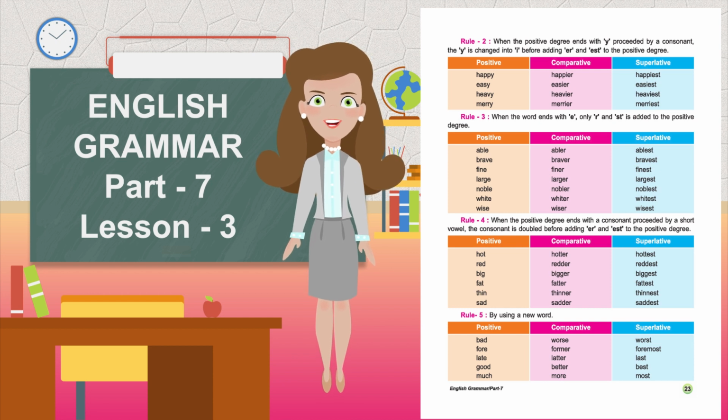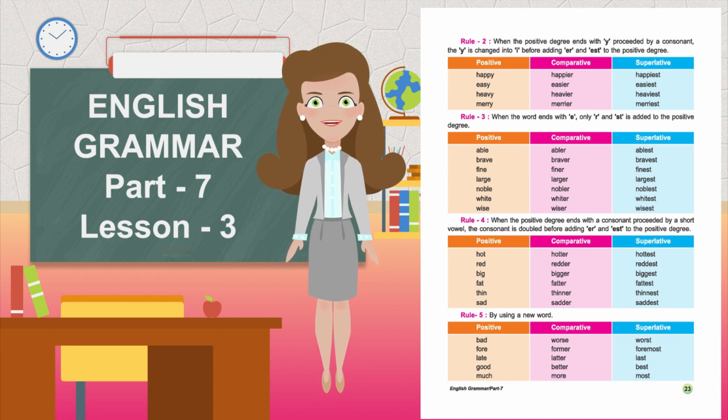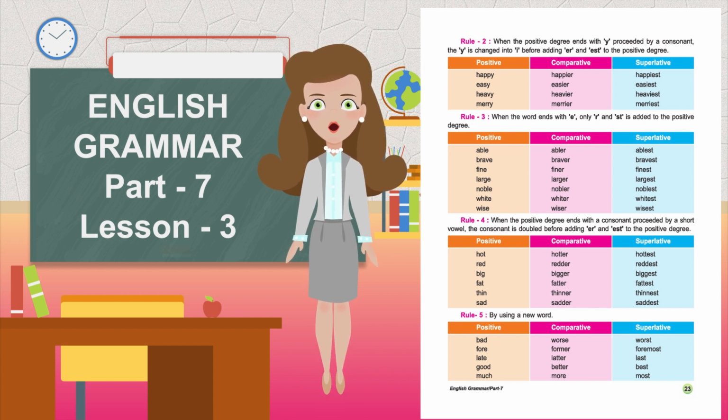Rule 2: When the positive degree ends with Y preceded by a consonant, the Y is changed into I before adding ER and EST to the positive degree. Positive, comparative, superlative. Happy, happier, happiest. Easy, easier, easiest. Heavy, heavier, heaviest. Merry, merrier, merriest.